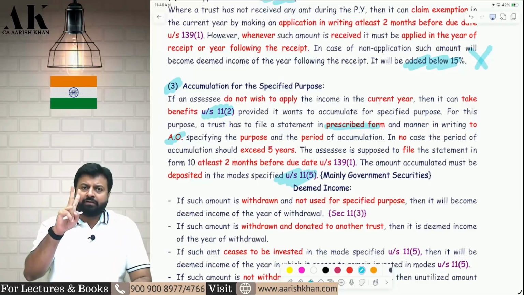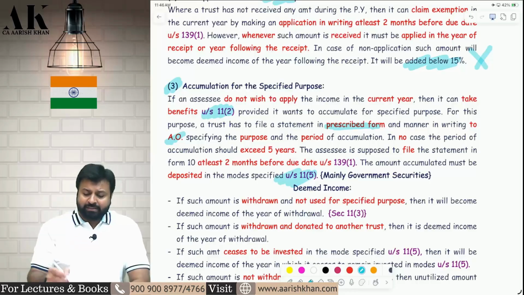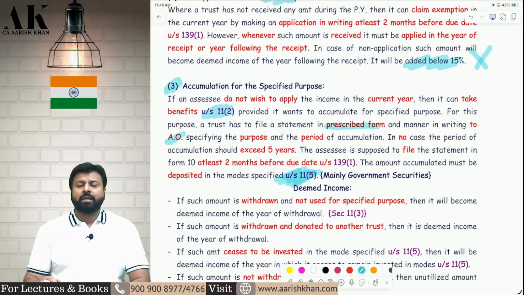Go to the assessing officer, fill the form, mention the purpose, mention the period. The period cannot be more than 5 years. And you have to go to the assessing officer at least 2 months prior to the due date of filing of return. And you have to invest that money in the mode specified in 11.5. If you do all these conditions, then you will get the exemption in the current year. You can withdraw the money in future years and apply.